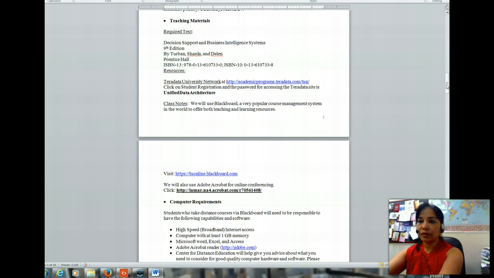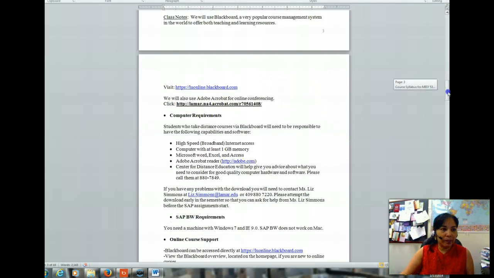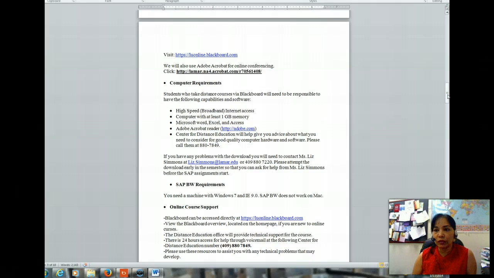Computer requirements. SAP works best with Windows 7 and Internet Explorer 9 or 10 in the compatibility view. It may also work with Windows 8. We are checking on that. With Mac, not all of the SAP assignments will work. It gives you trouble. You have to work with Miss Liz Simmons, who is our SAP expert, to be able to use your MacBook. The recommendation for this course is Windows based machine and Internet Explorer as your browser. Then the Blackboard support I have listed here.